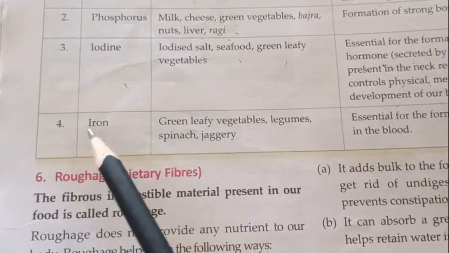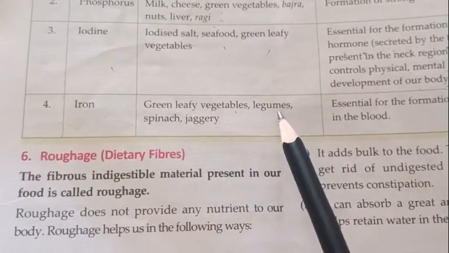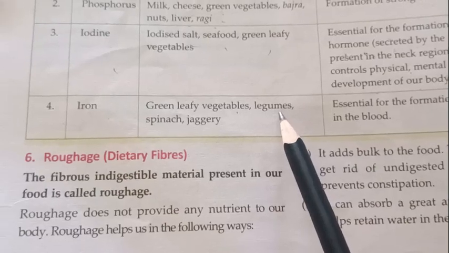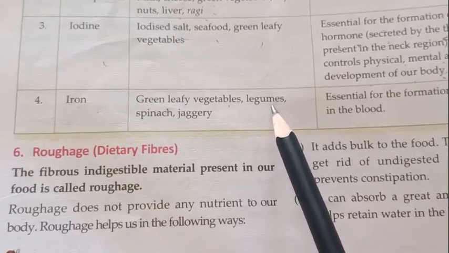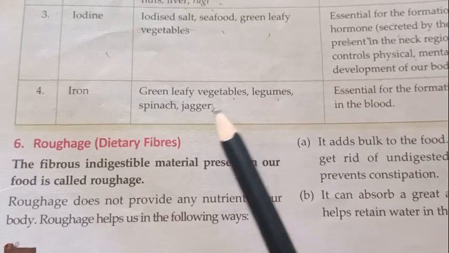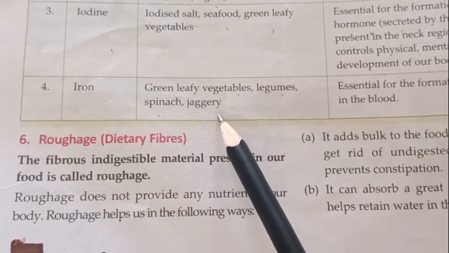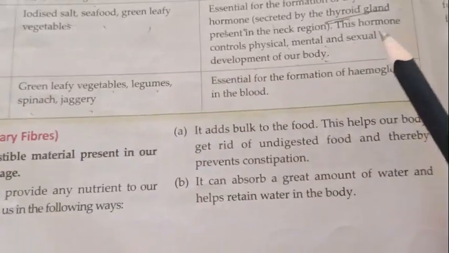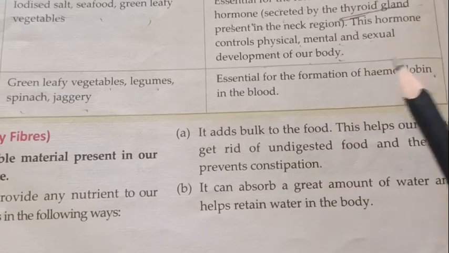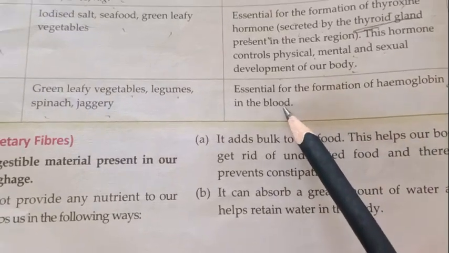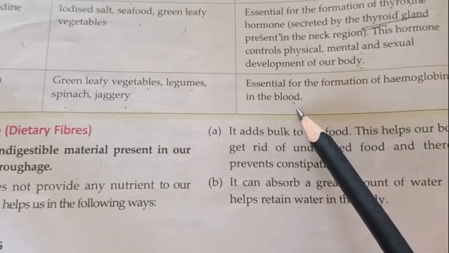Next one is iron. Green leafy vegetables, legumes, like different grams and groundnuts. Okay, all these are leguminous plants. Spinach, jaggery, all these are food materials which are rich in iron. What is its function? Essential for the formation of hemoglobin in the blood. So iron is very important for the formation of hemoglobin in the blood.